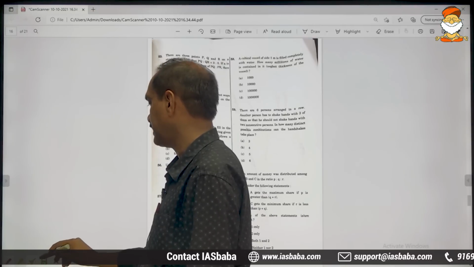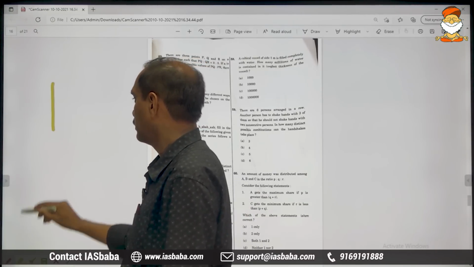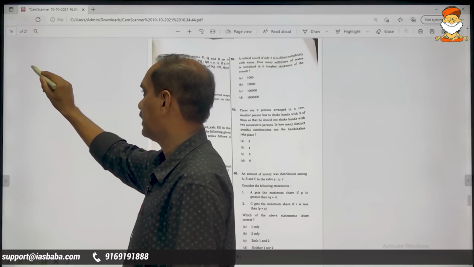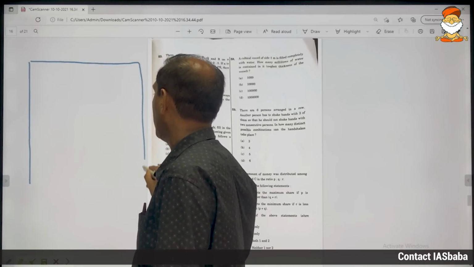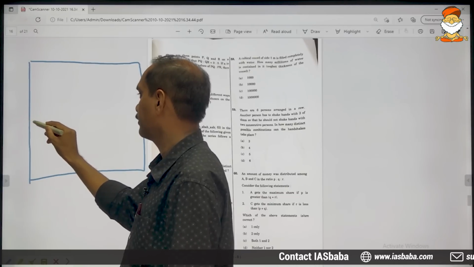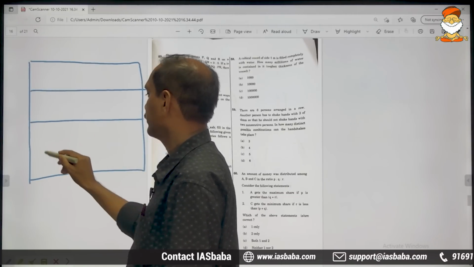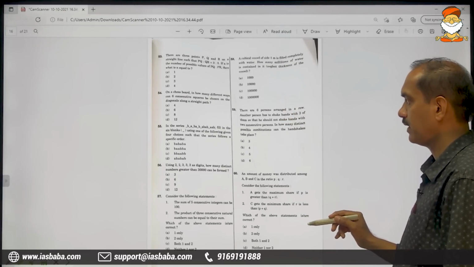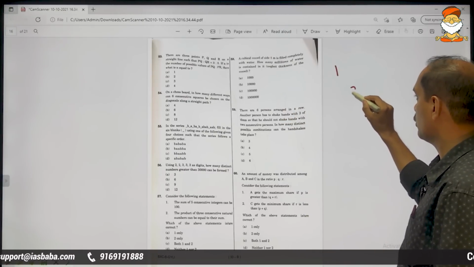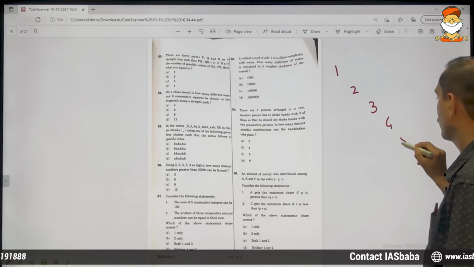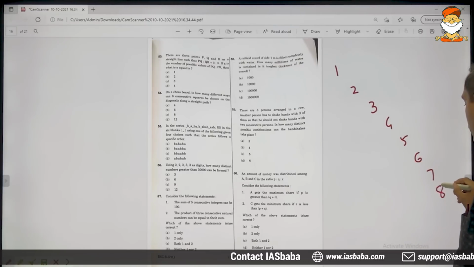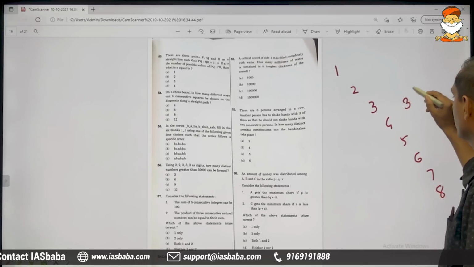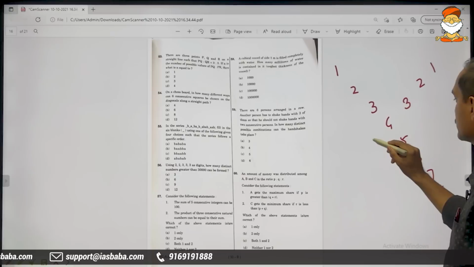And if it is an 8 by 8 size square, then it will surely have 8 squares diagonally like this. These are diagonal squares.